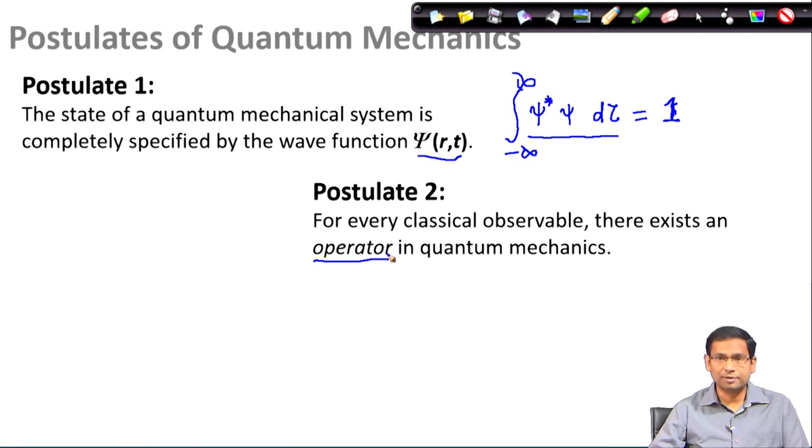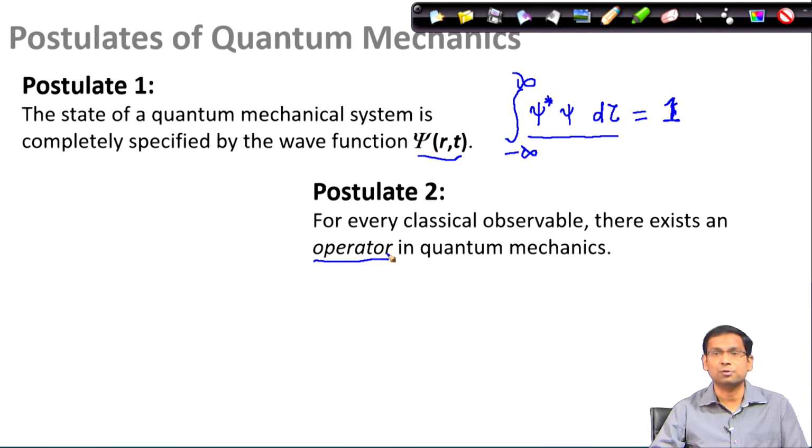Now, if we combine the knowledge that we have from postulate 1 and postulate 2, we can summarize that postulate 1 tells us that psi, the wave function, contains all the information, and postulate 2 tells me that if I want to know any particular information, I should bring that corresponding quantum mechanical operator.